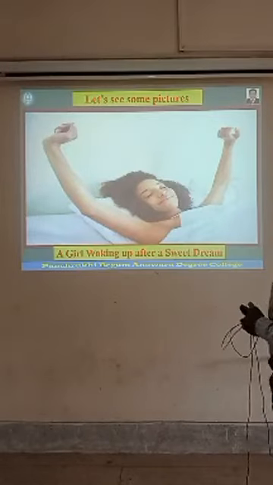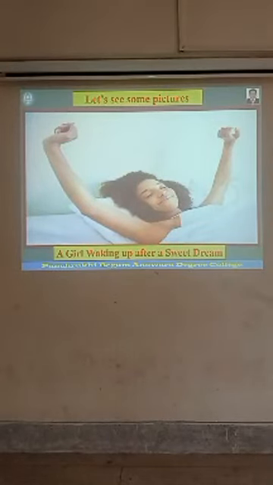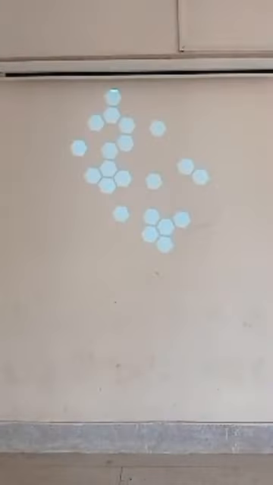After facing this type of dream in a sleep, she is getting up from the bed with a happy mood. This is the indication of this picture. A girl waking up after a sweet dream, that means it is her condition after the dream. You can also see this type of condition after having a sweet dream.